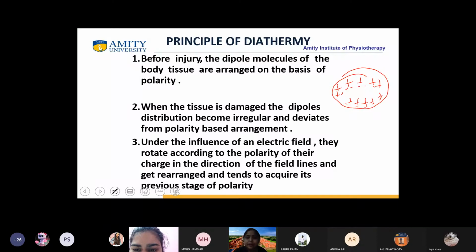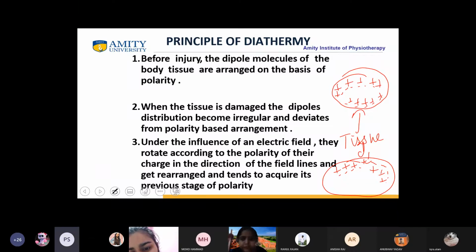Nothing has happened, right? Now, what is happening when the tissue is damaged? Now we see that there is a tissue damage. Once there is a tissue damage, what will happen? There will be irregularity in the tissue. That means here on the periphery it is positive, then suddenly there will be negative molecules, then here negative, and here all positive. All of you agree with this? Yes, students? Yes, ma'am. Okay. Now, what is happening?